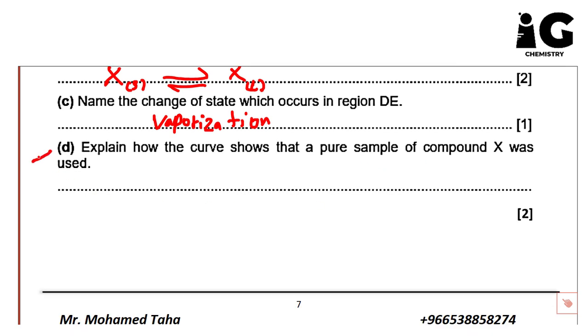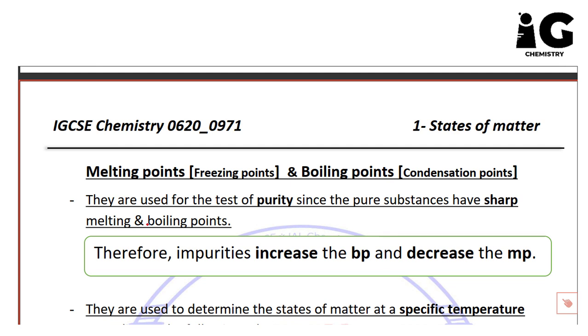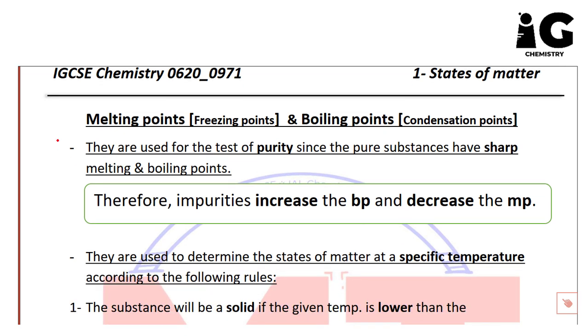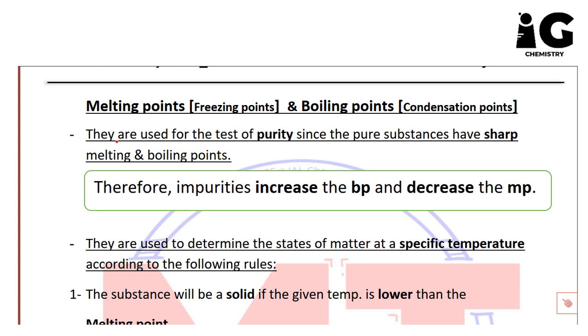Actually, we need to keep this question away now because we need to study this note first and then we'll come back. If we start with the following note, guys, as you see, it talks about melting points and boiling points. And remember, melting also means freezing points, and boiling also means condensation points. We have very important usage for both of them.